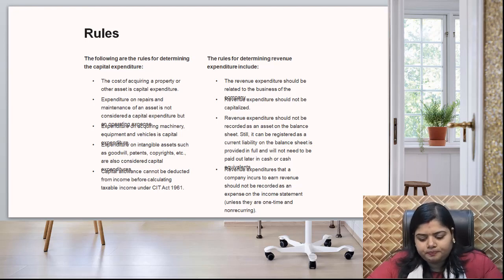Then, expenditure on intangible assets such as goodwill, patent, copyright are considered as capital, whereas revenue expenditure that company incurs to earn revenue should not be recorded as an expense or income statement unless they are one time or non-recurring. So these are the basic rules.